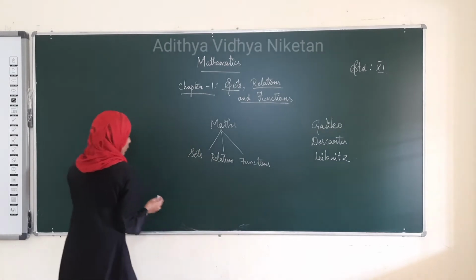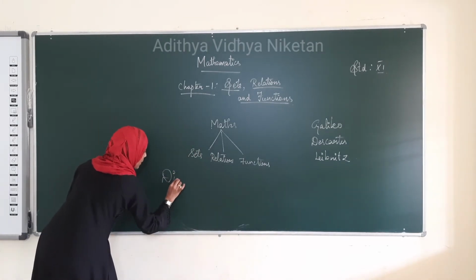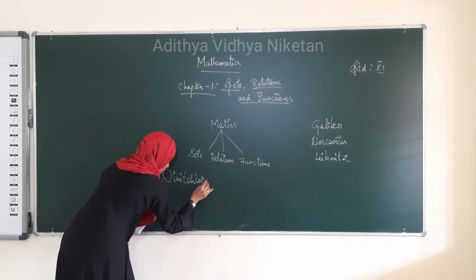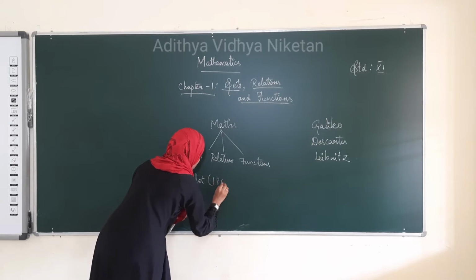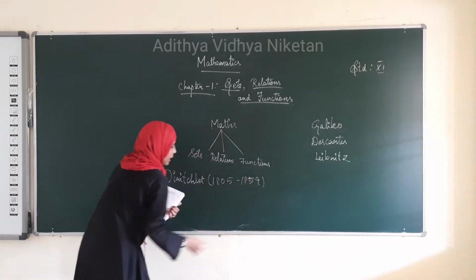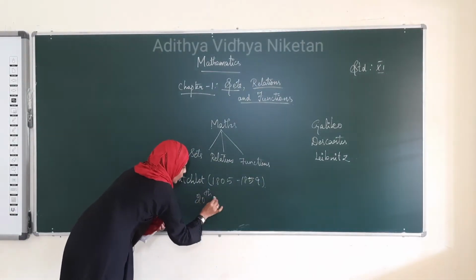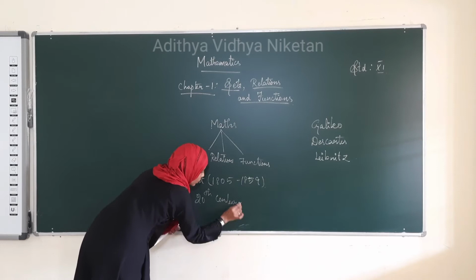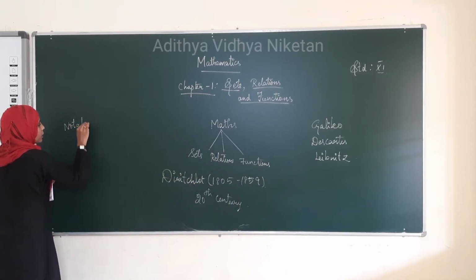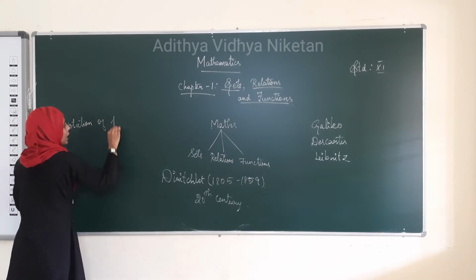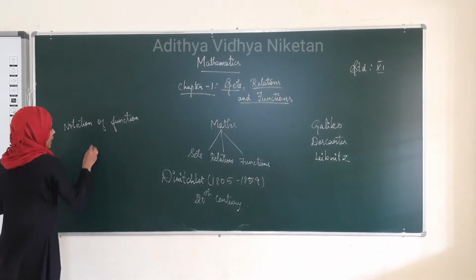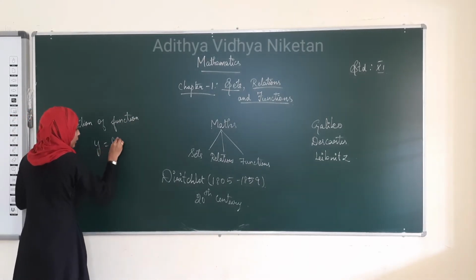But the clear notation of function was first given by the author called Dirichlet, in the 20th century. What is the notation of function? He is the first who gave the clear notation of function, that is y is equal to f of x.